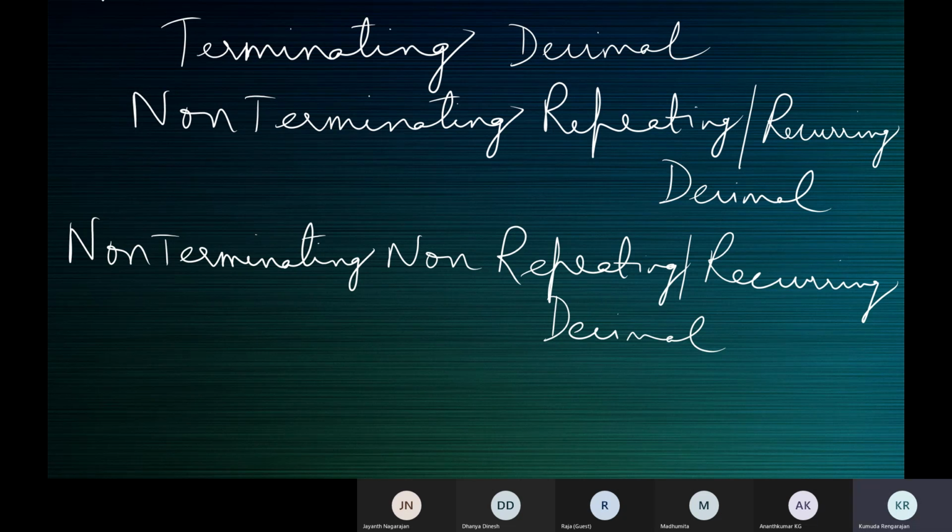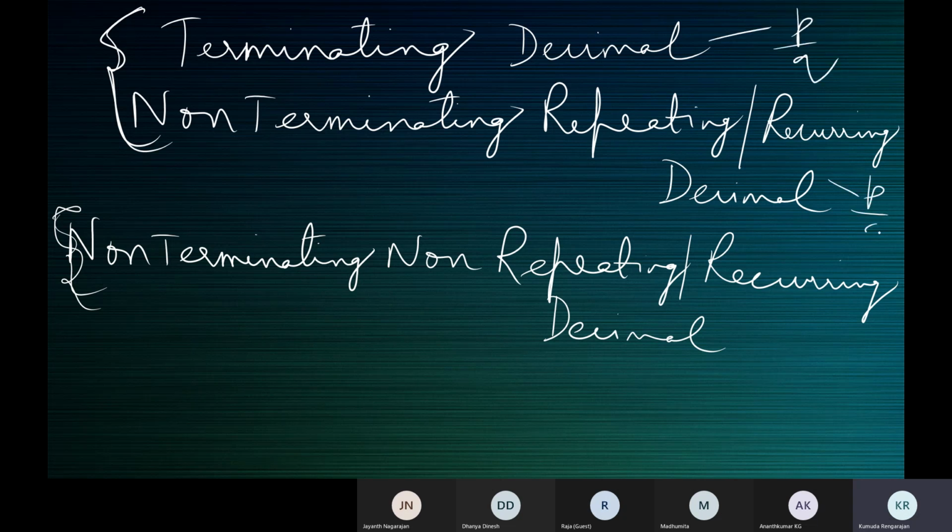So the first two decimals are rational numbers. This one is an irrational number. The last one, these are the three types of decimals we have. The first two decimals are rational numbers, because you will get this when you divide p by q. You will get this also when you divide p by q. Here the remainder is 0, here the remainder is not 0. And the third one, non-terminating, non-repeating decimal, is an outcome of an irrational number. We'll see that in the next class.